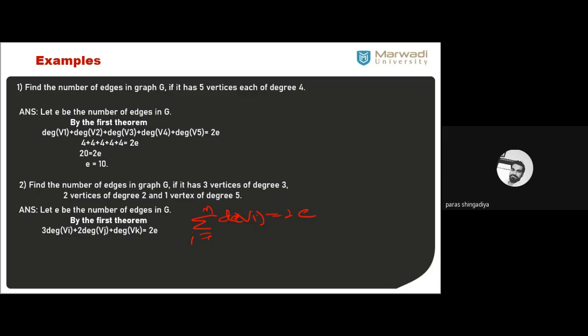Clear? 3 of 3 plus 3 plus 3. 3 vertexes of degree 3. 3 plus 3 plus 3 plus 2 plus 2 and plus 5. Clear? That will be the total of sum of the degree. Clear? So that equal to 3 of 3 plus 2 of 2 plus 1 of 5 is equal to 2 times of e. And that you will get answer is equal to 18 is equal to 2 times of e. And therefore we get e is equal to 9. Clear? So by using the 9 edges, we can create this graph.